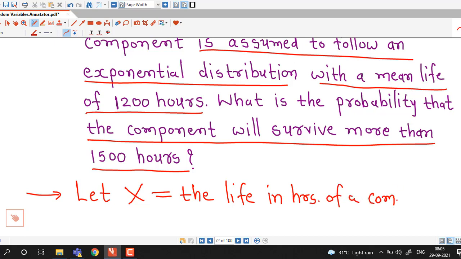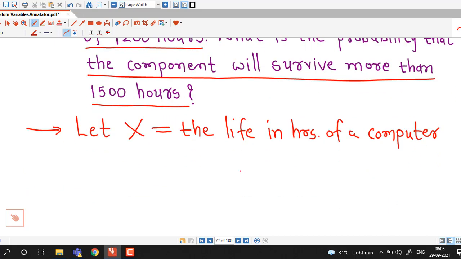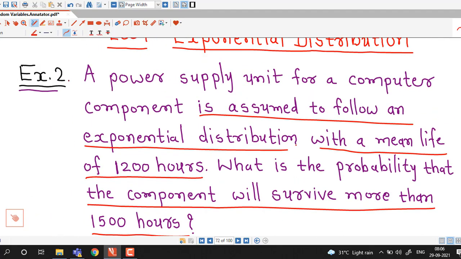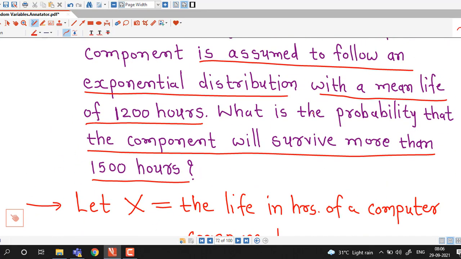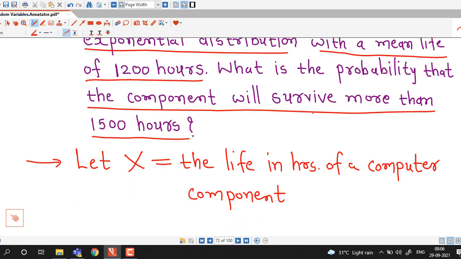So first we write down the description of the random variable. It is the life in hours of a computer component, and it is given that X is an exponential random variable with mean 1200 hours.